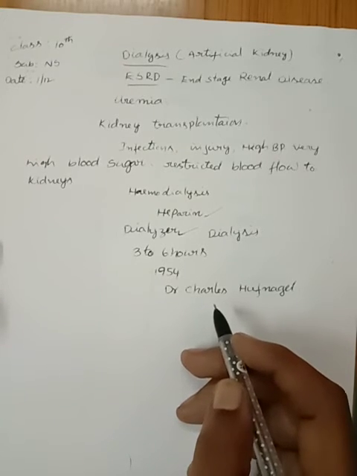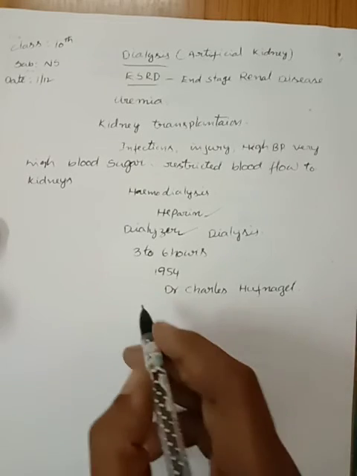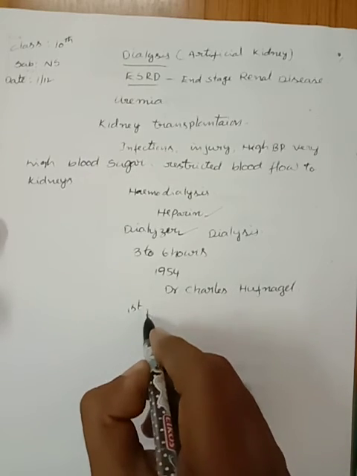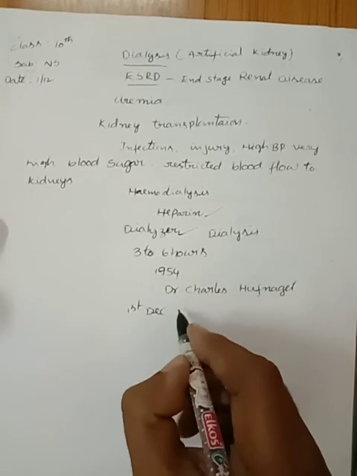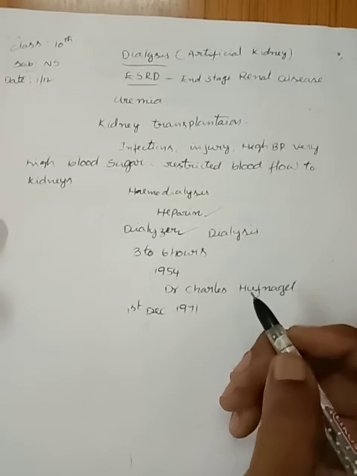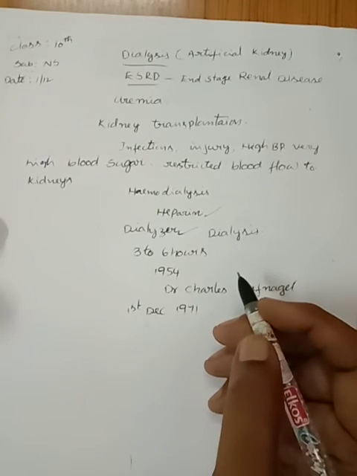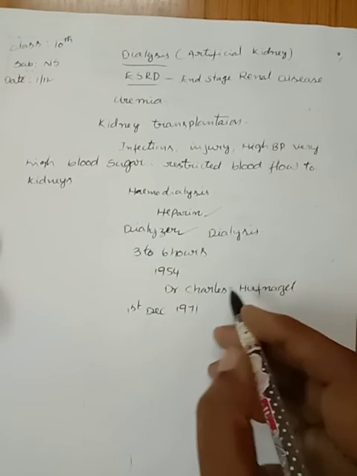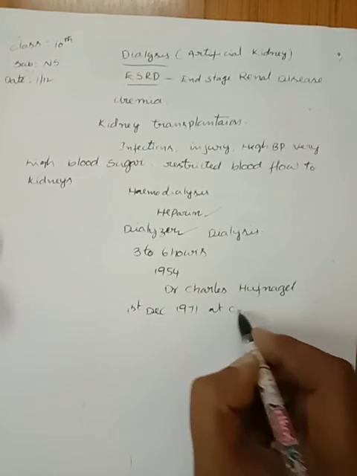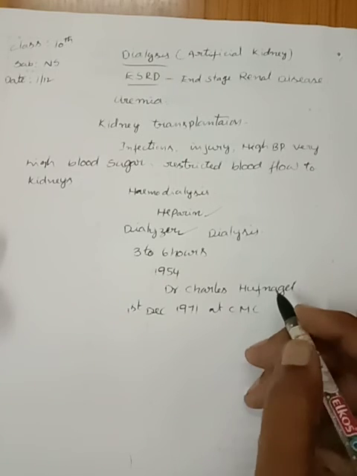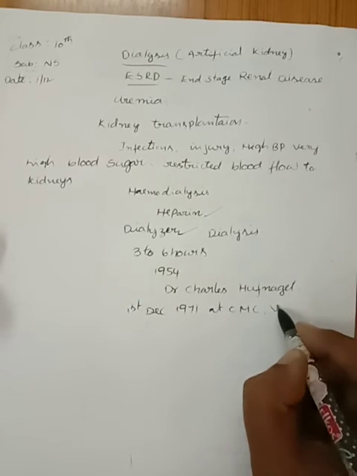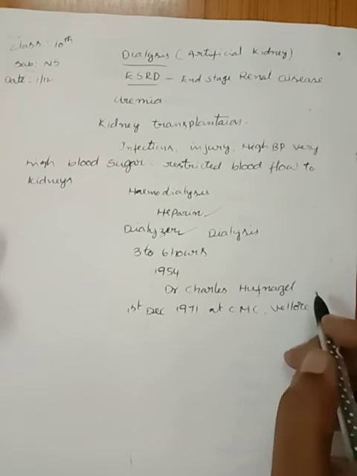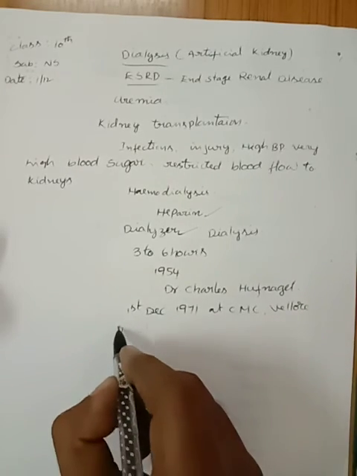In India, the first kidney transplantation was done on 1st December 1971 at the Christian Medical College, Vellore in Tamil Nadu.